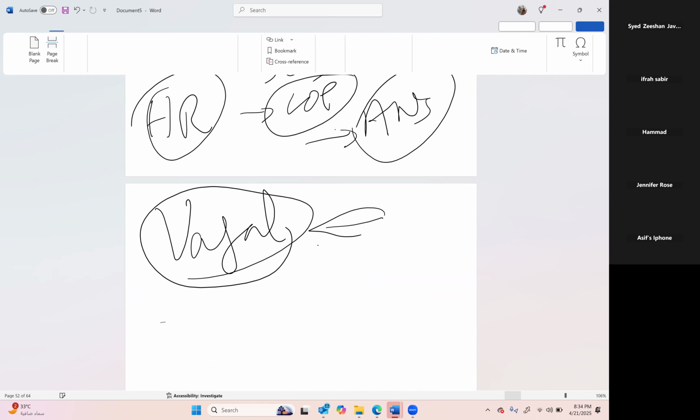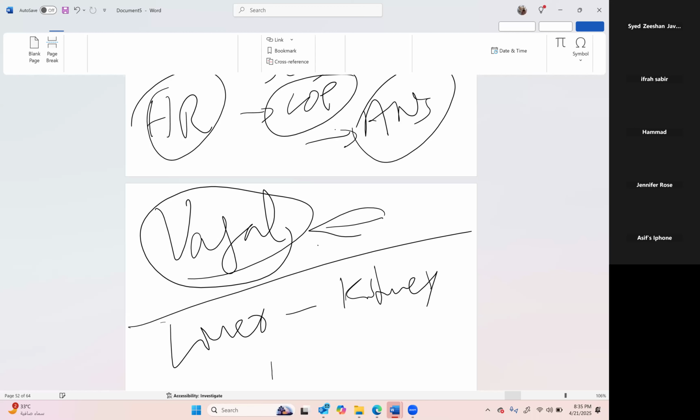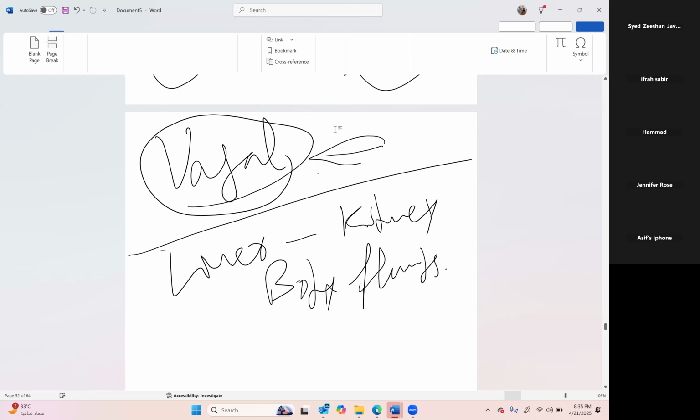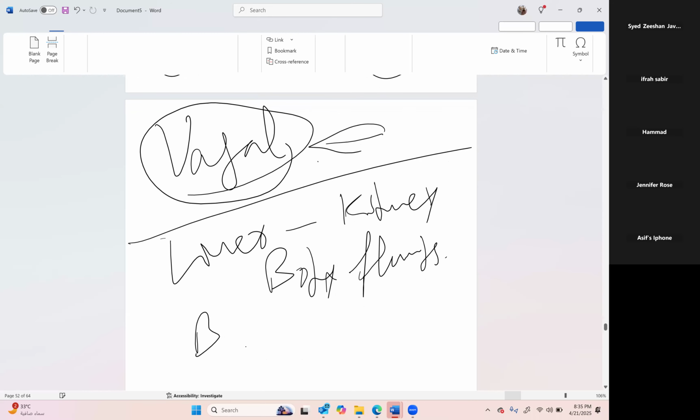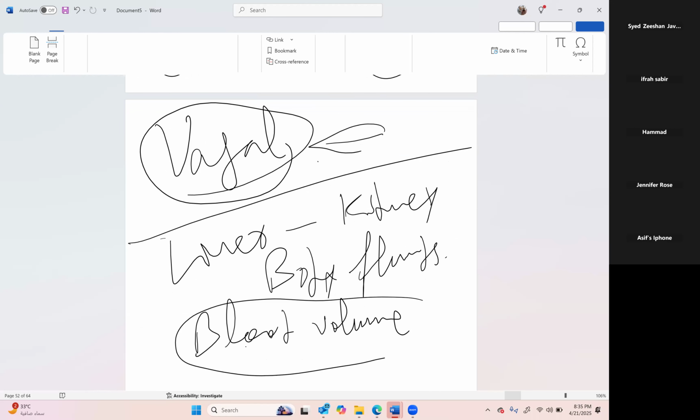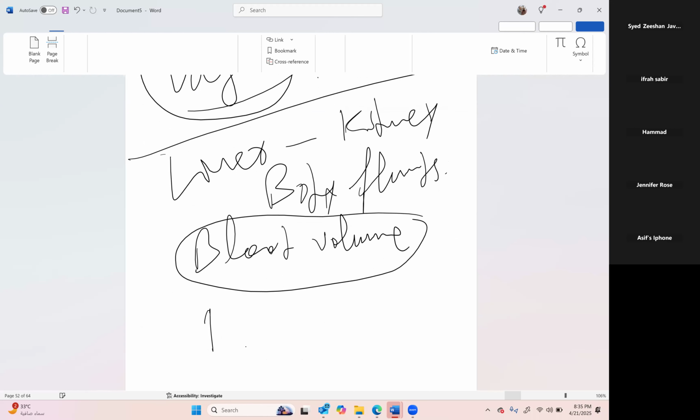The rest of the things, what are the remaining changes? Just think: liver, kidney, and body fluids. How will you interpret these changes, or what will you say? Sir, there will be immature hepatic biotransformation, decreased blood binding protein, and increased free drug.